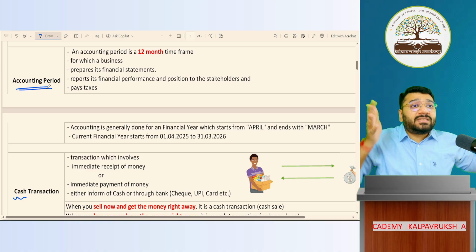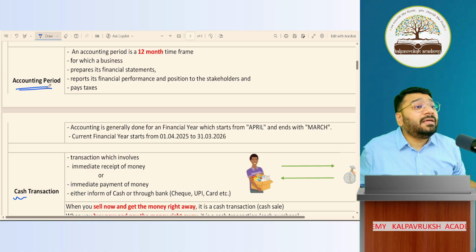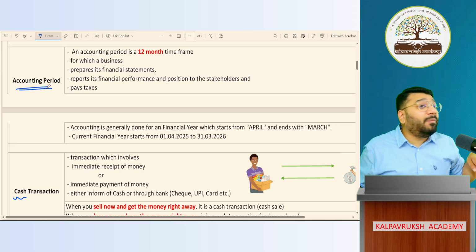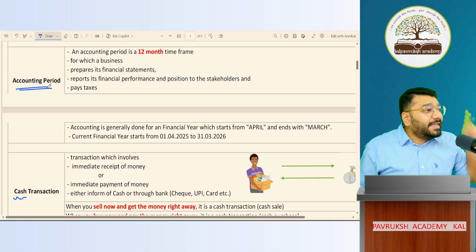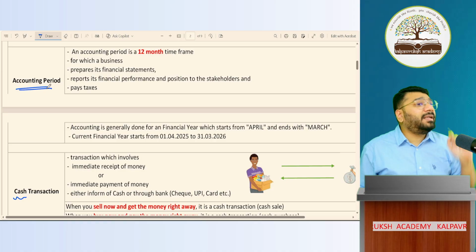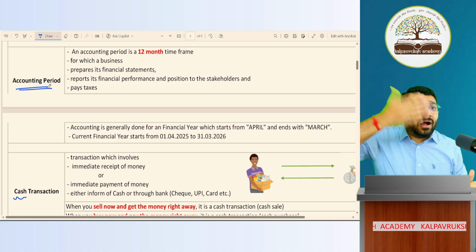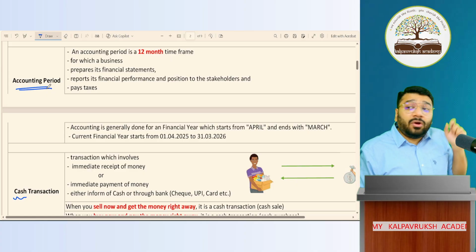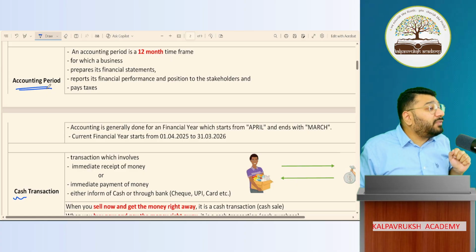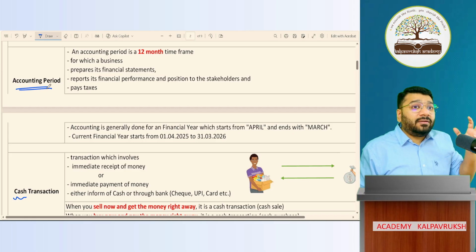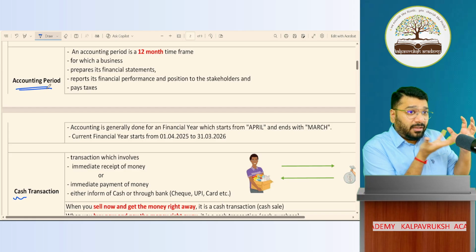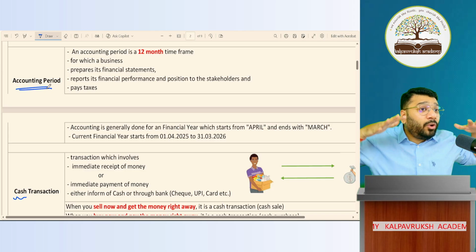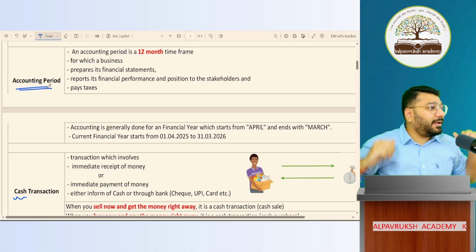So I have been doing business for 7 years. So I need to break down the accounts into how many parts? 7 parts. Each part is 1 year. Why am I breaking the accounting into 7 parts? Because I want to know in the first year what is my turnover, what is my expenditure, what is my profit. So that if I'm making a profit in the first year, it means I'm going on a good track, a correct track.